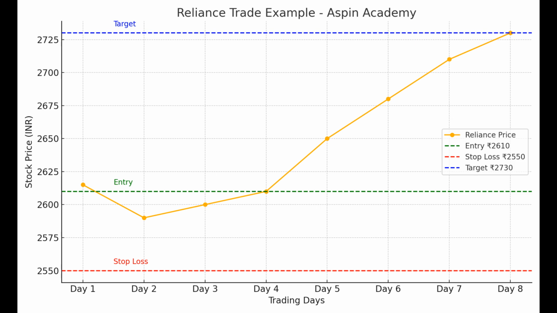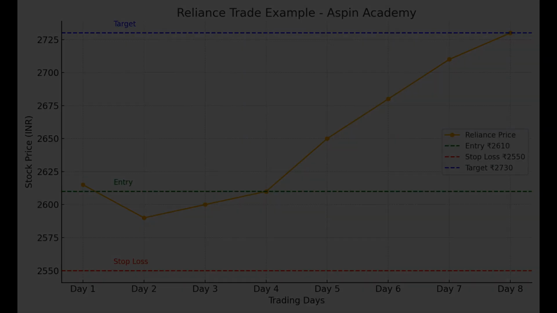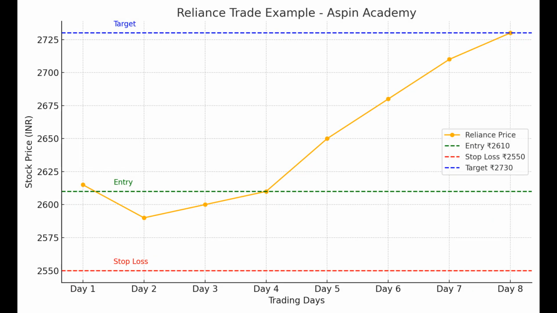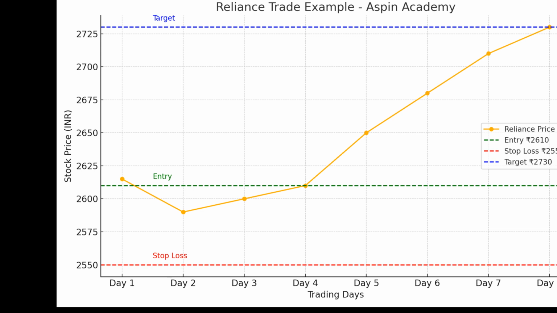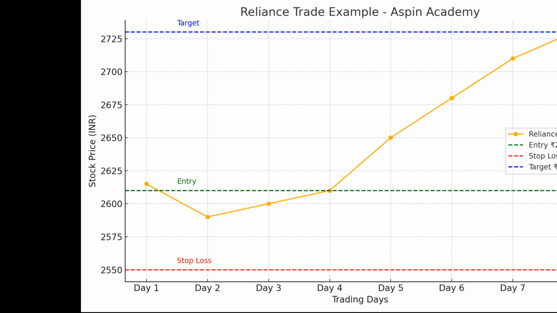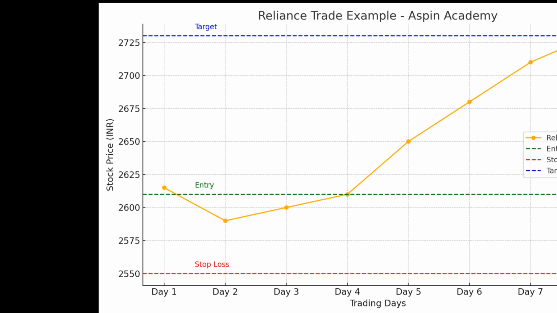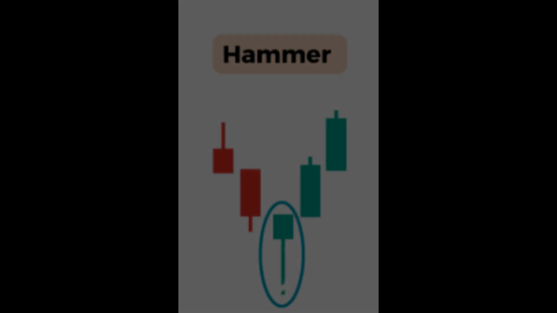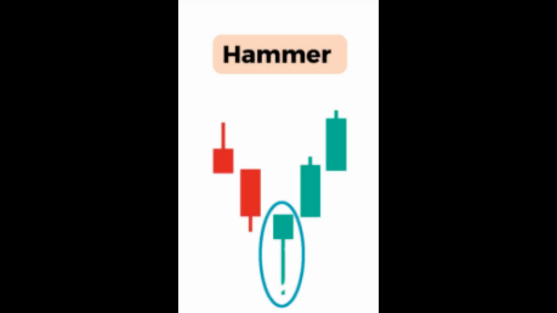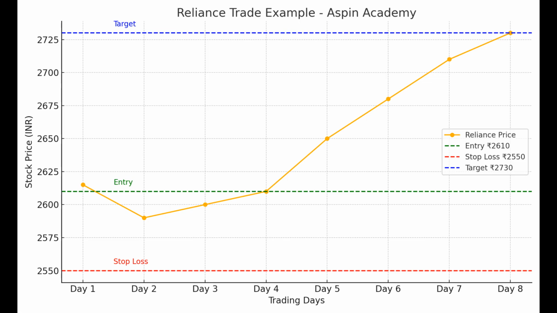Today, let's understand how stock trading can be simple with a real-life example, Reliance Industries. Let's say you are looking at the daily chart as a trader. You notice that Reliance has bounced multiple times from the 2,600 rupee support level. This is a sign that buyers are active there. At this level, a hammer pattern appears. That's your entry signal. So you decide to enter the trade at 2,610 rupees.